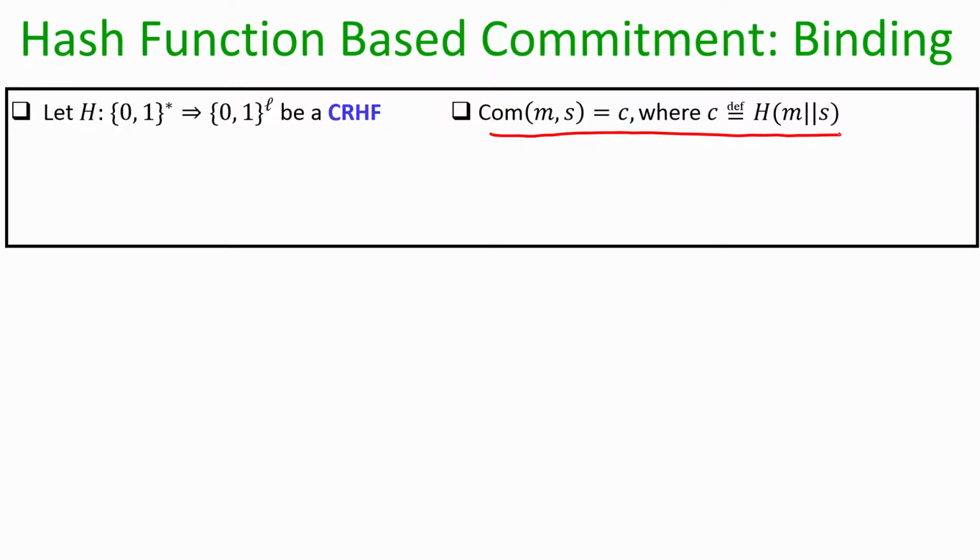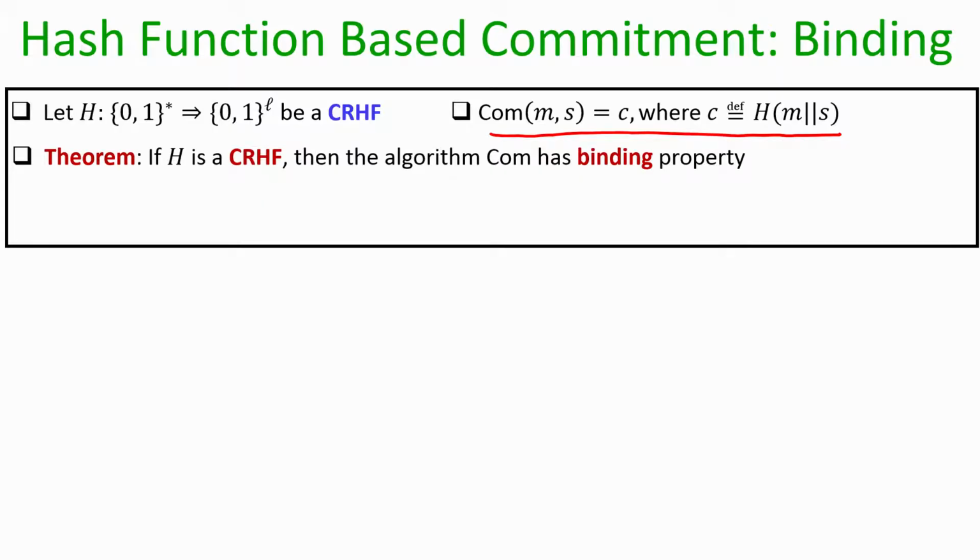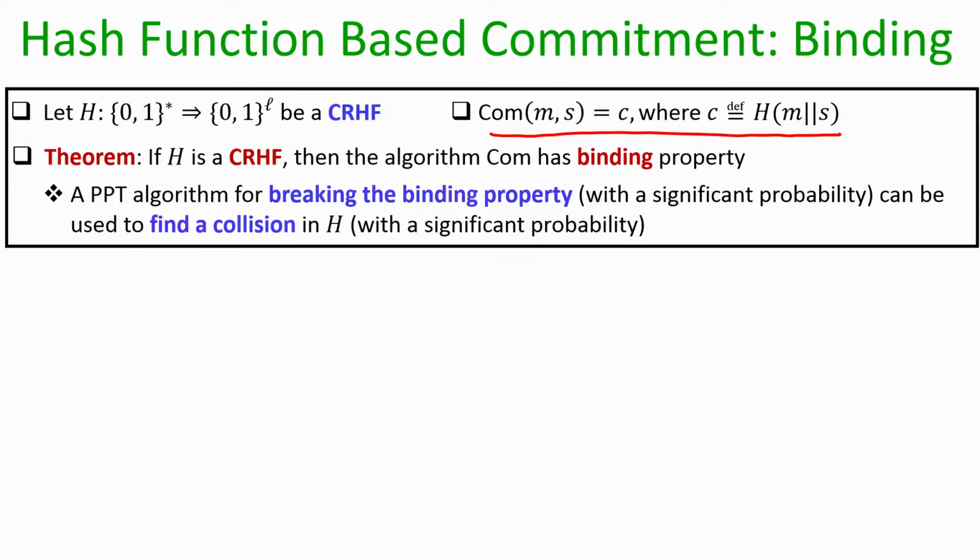To commit a message m with some randomness s, you have to compute the hash value on the input m concatenated with s. And we can formally prove that if the underlying hash function is collision resistant, then indeed the algorithm com that we have defined here has the binding property.